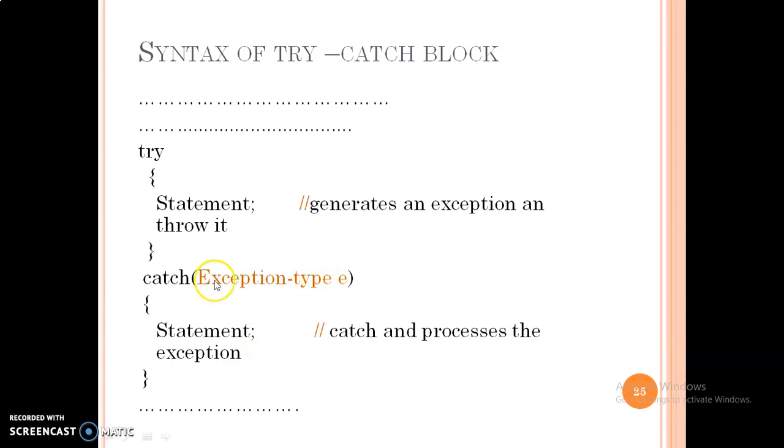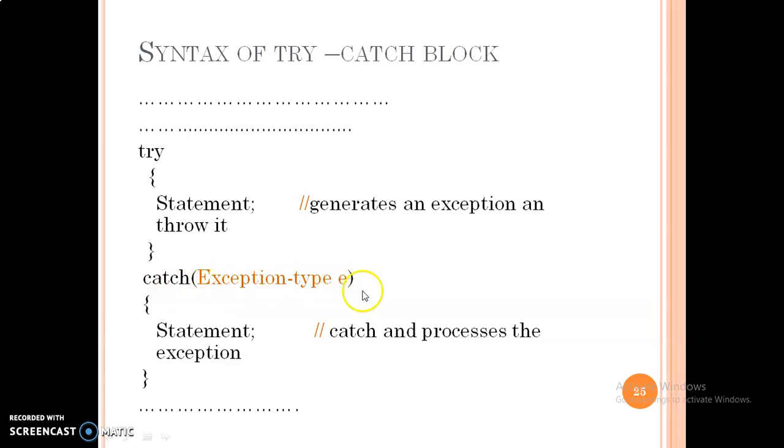You can see here, this is the syntax. Whatever you are expecting to go wrong inside the program, that you need to write inside the try block, that is going to be generated in the form of an exception. So in one line, the exception which is going to happen in future, you need to write inside the try block, and that is going to be caught by the catch block in the form of an exception object.